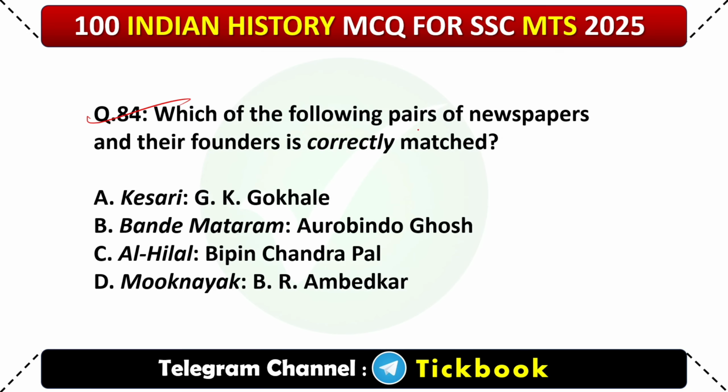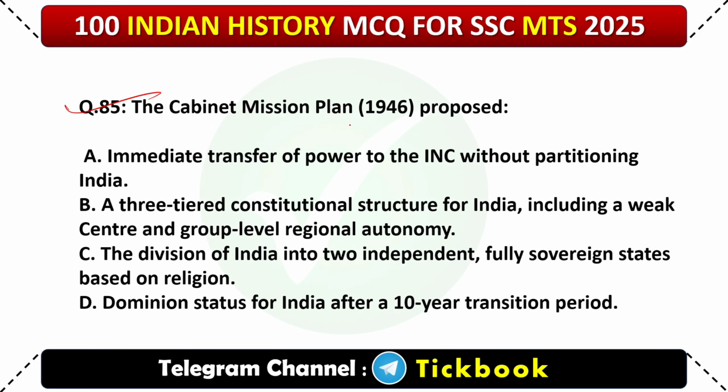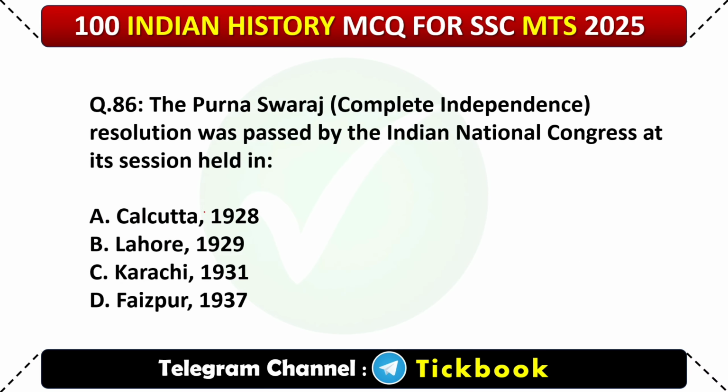84. Which of the following pairs of newspapers and their founders is correctly matched? Option number D, Mooknayak, B.R. Ambedkar, correctly matched. 85. The Cabinet Mission Plan 1946 proposed? Option number B, a three-tiered constitutional structure for India, including a weak center and group-level regional autonomy.